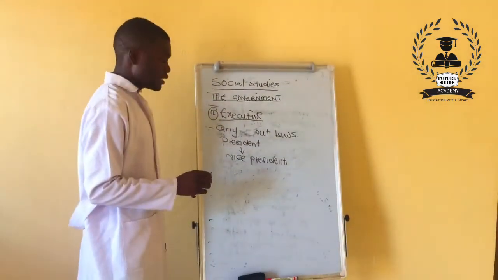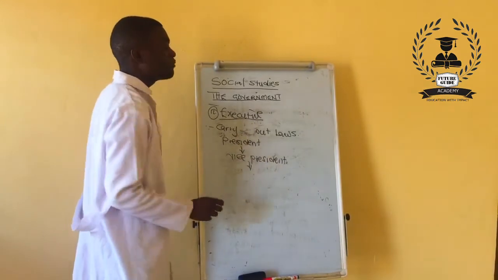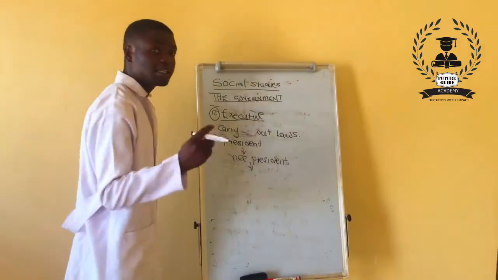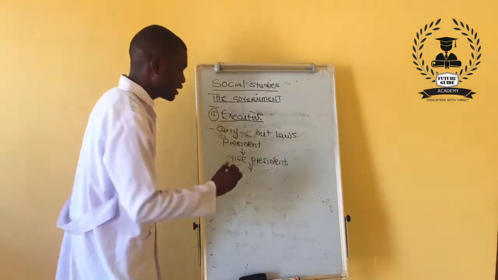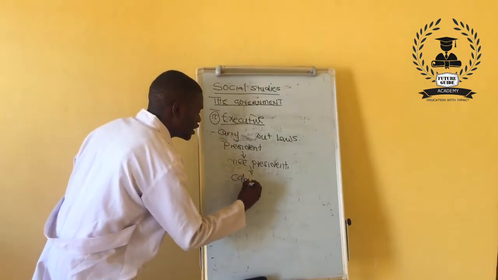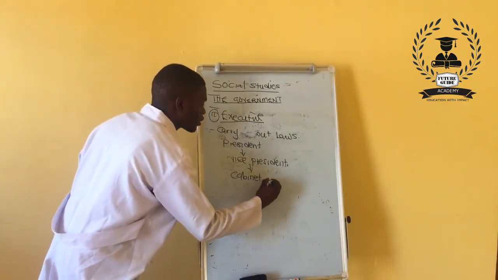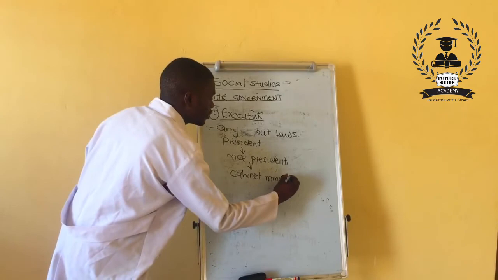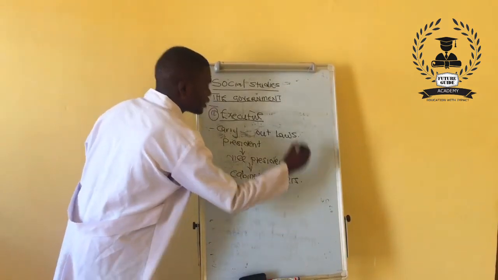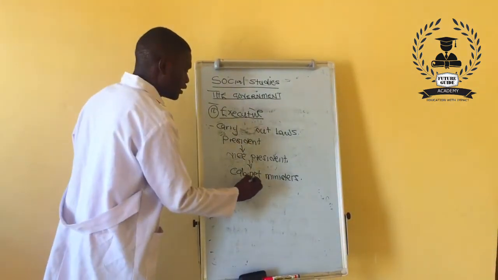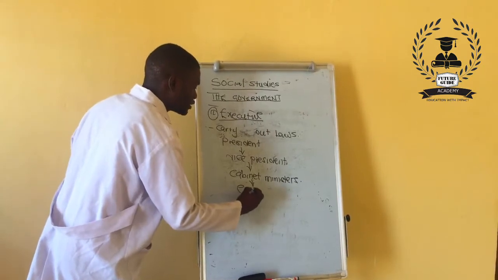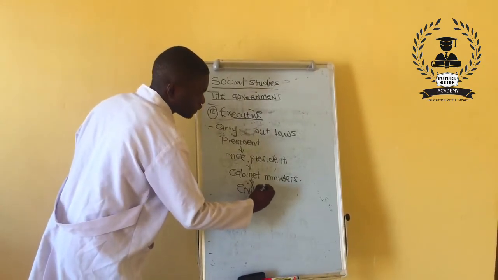and then under that, we've got cabinet ministers. These cabinet ministers are appointed by the president. And then down there, we've got civil servants.